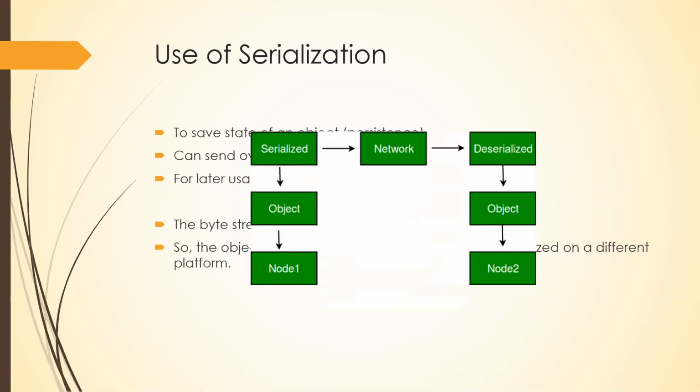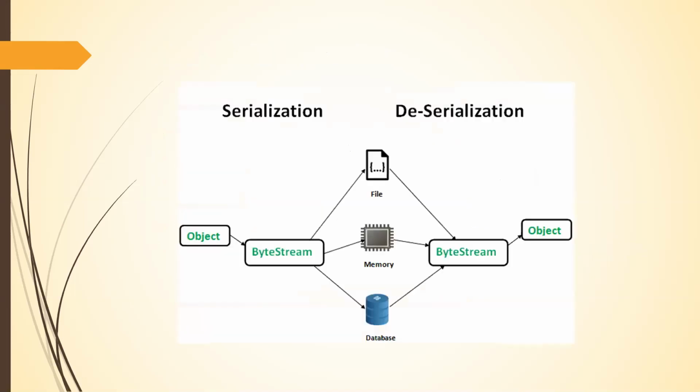And this is how it happens. You have a left side and a right side. Left side, I'm talking about serialization. You have a class, you serialize the object on one node, you transport it through a network. On the other end at the destination, you deserialize it and get back the original state.